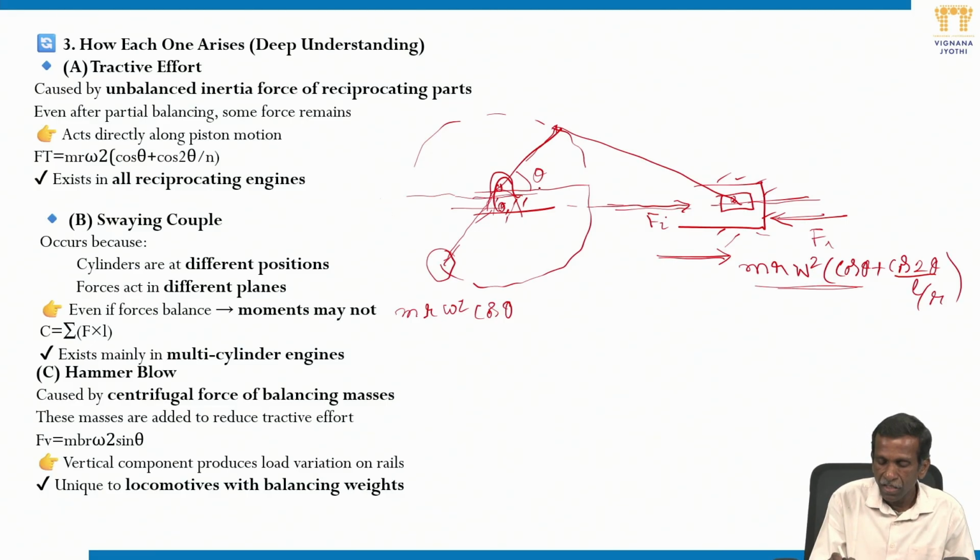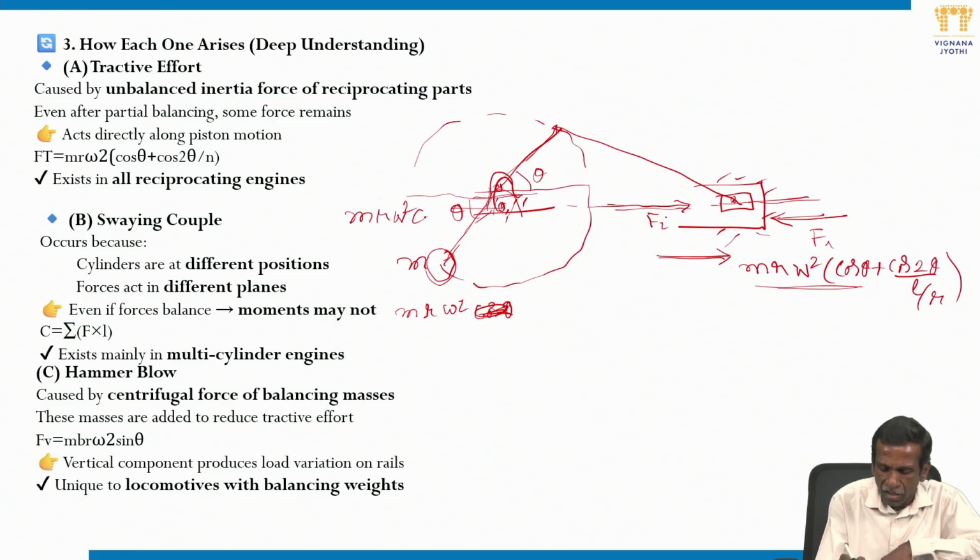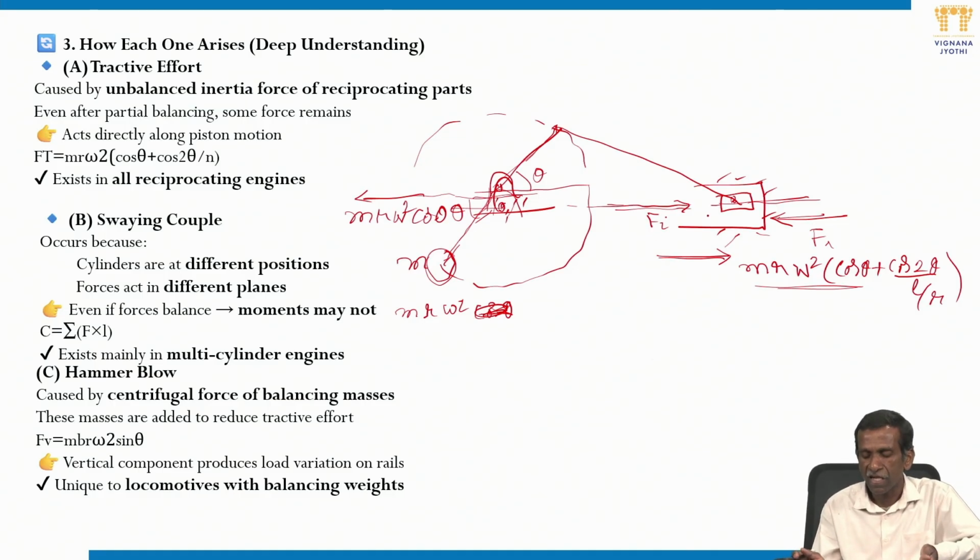This is because at this position, opposite to the crank direction, we are going to attach the mass. So this leads to a horizontal component of force, m r omega square. We are attaching the mass, r is the crank radius, and it is rotating at omega. So the centrifugal force is m r omega square. Then the horizontal component of this is m r omega square cos theta. You know that this direction is opposite to the inertia force, so it is balanced in that direction.